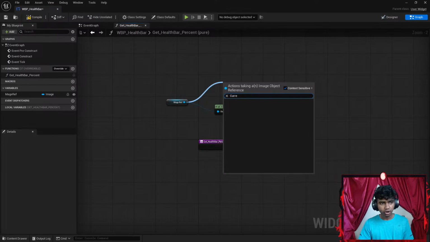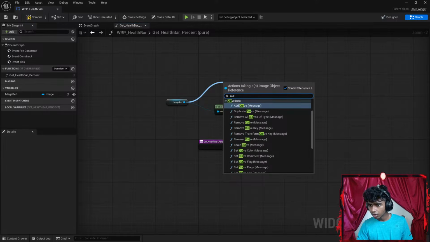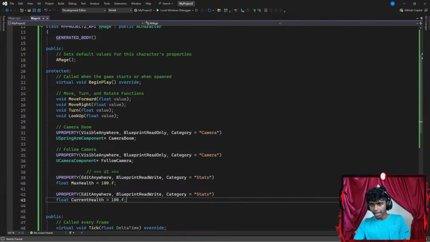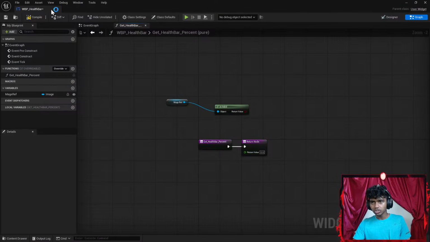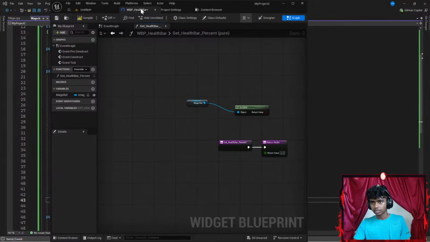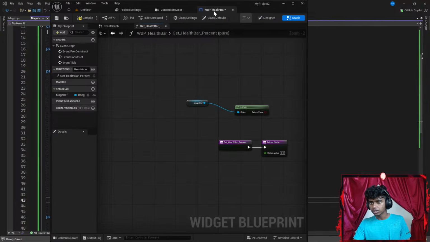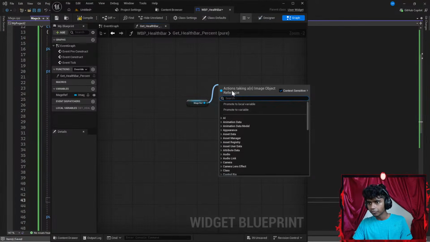Okay, current health, C-U-R-R-E-N-T. I don't see current health. Could it be because in my Visual Studio I have it spelled differently? I have it as current health, let's copy that. Now let's go here. There we go. Now I gotta try getting current health up.